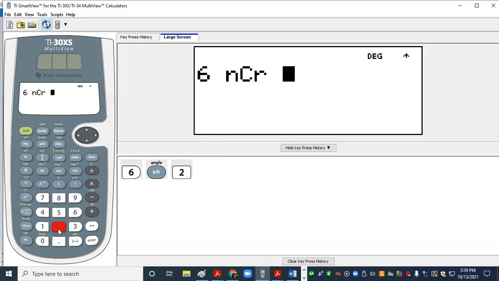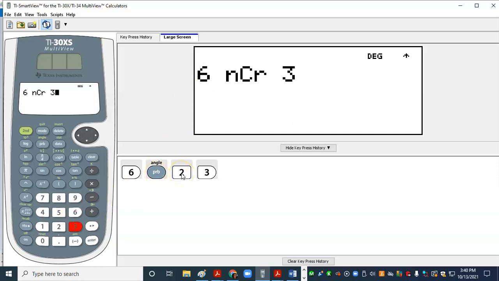And it goes down to that selection and it automatically displays now on my screen 6 nCr. And it's waiting for me to put in my group number. My group number is 3. So all I hit was 6, PRB.